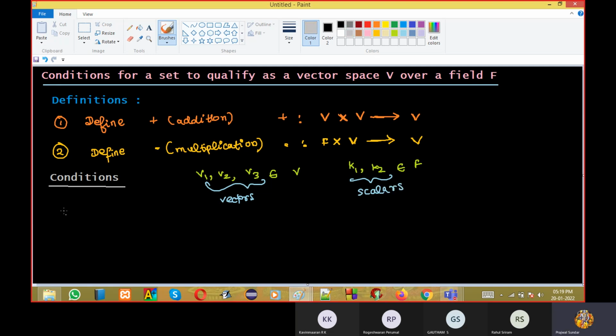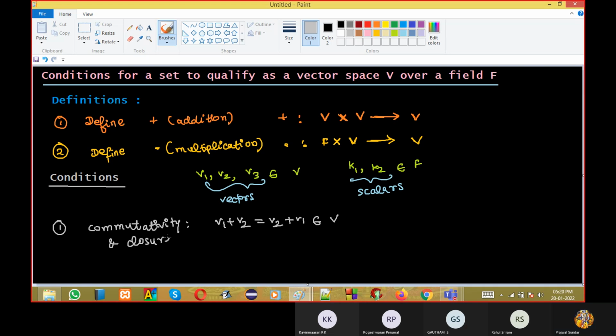So now first condition, I'll write commutativity first. I should have vector 1 plus vector 2 equal to vector 2 plus vector 1, and the resultant should be a vector. When you're adding both vectors, you should get another vector which is a part of the vector space. So commutativity and closure, I'll write both together.